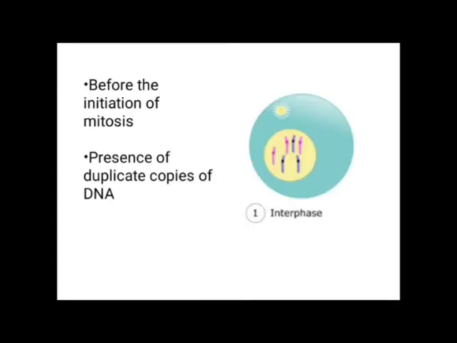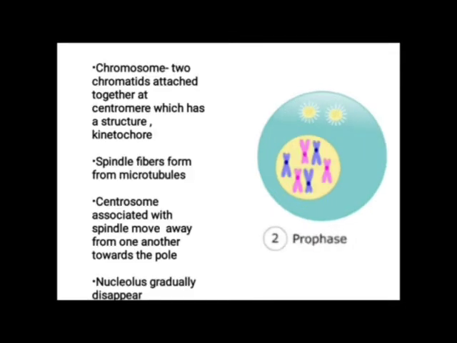Then what are the stages, and what are the main activities happening through the different stages? Interphase is the presence of duplicate copies of DNA. Then prophase, one main important point is that each chromosome has two chromatids attached to the centromere, which has a structure called the kinetochore. The kinetochore helps the chromatids attach through the centromere. Spindle fibers form from microtubules.